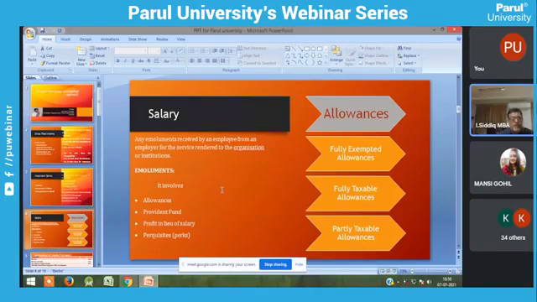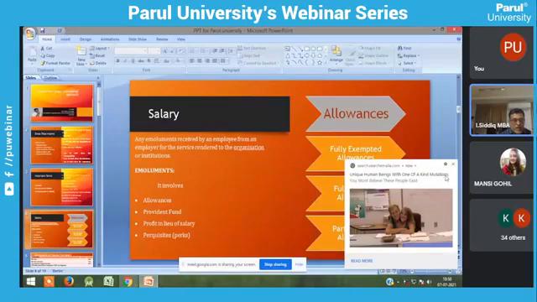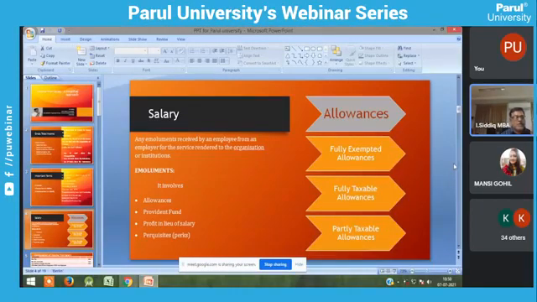About allowances: you are getting a basic pay. Basic pay is fixed by the government or by the private employer, based on the qualification of an employee. If an employee is illiterate, the salary is different. If an employee has completed 8th, the salary is different. If the employee has completed 10th, the salary is different. If the employee has completed graduation or post-graduation, the salary is totally different. Allowances means something allowed by an employer to an employee.